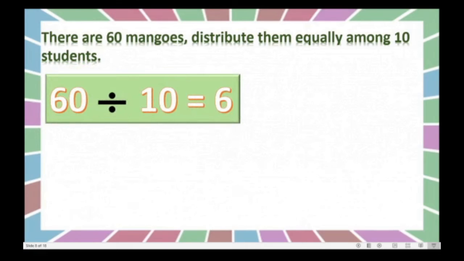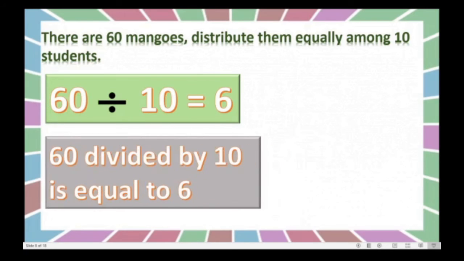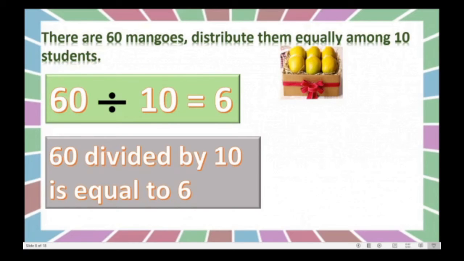You know that 10 6s are 60. Right? Here we can write like this: 60 divided by 10 is equal to 6, because 6 mangoes are there. By this solution we got the answer that each student will get a pack of 6 mangoes.